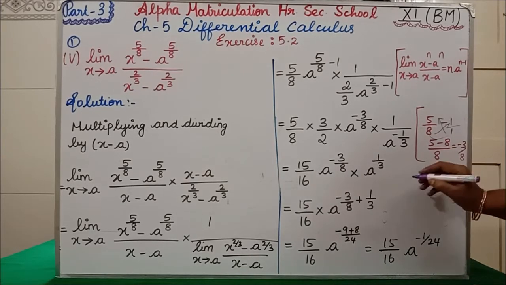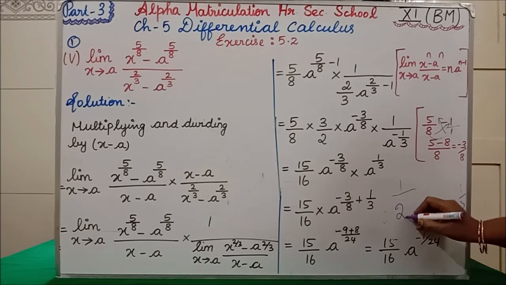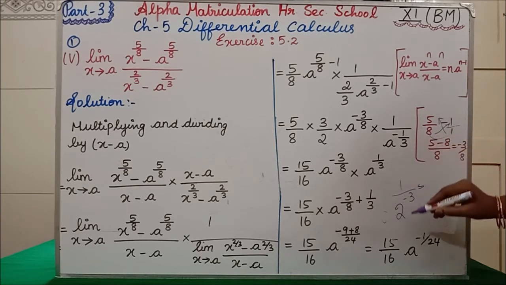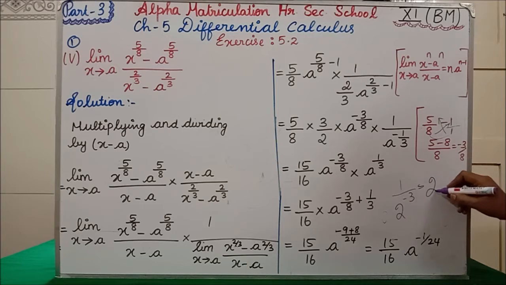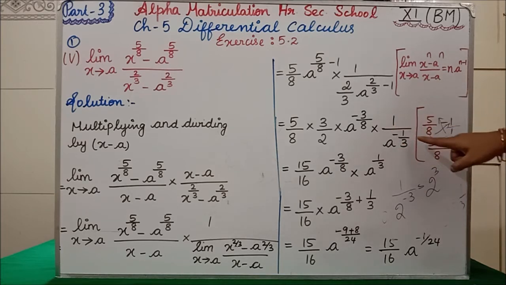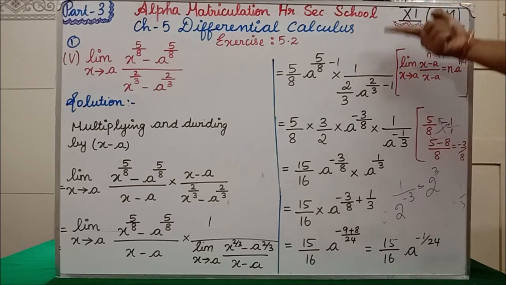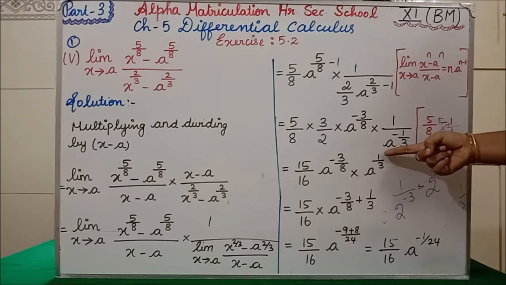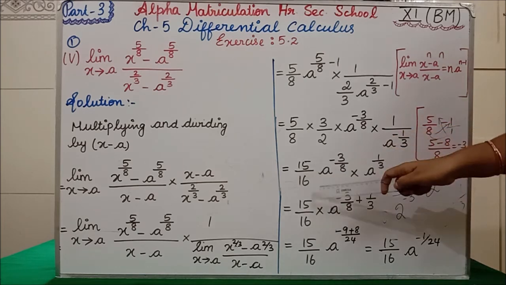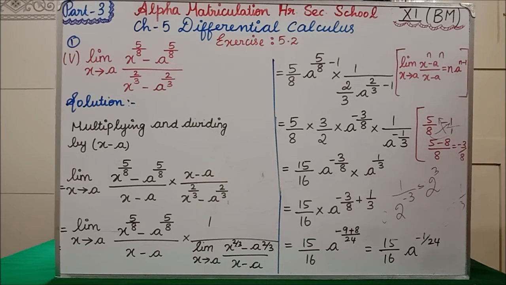Similarly, if you are having a minus power in the denominator, suppose in the denominator you have 2 power minus 3, how can we bring this to the numerator? 2 minus 3 will become positive 3. Clear? So similarly here, 1 divided by a power minus 1 by 3 we are having. If this comes to the numerator, the minus 1 by 3 will become positive. Clear? Clear now?